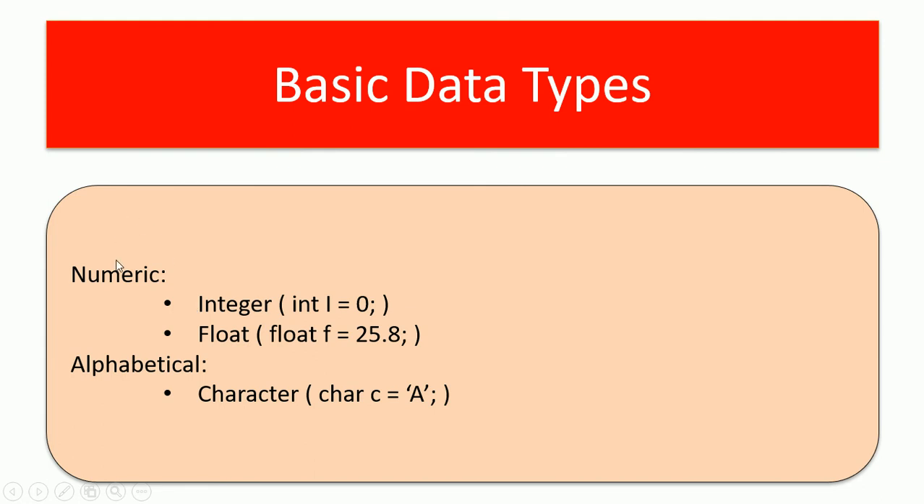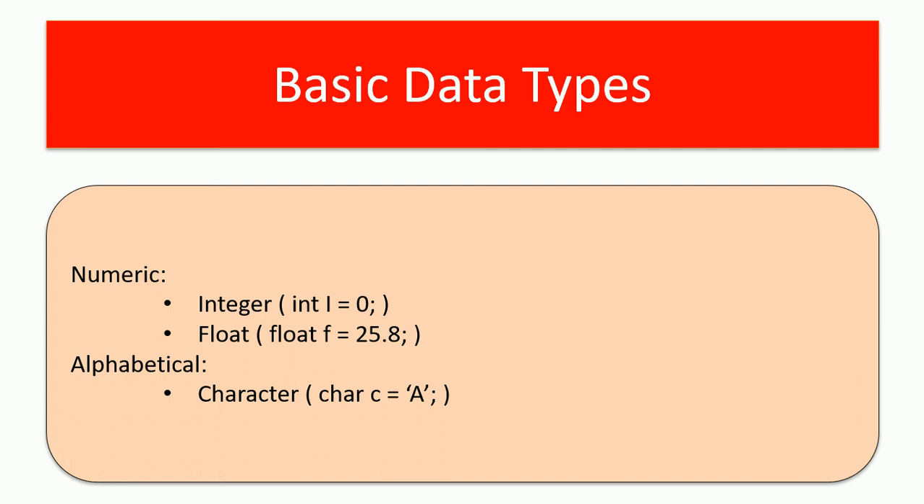There are three very basic data types or very frequently used data types that are mentioned here. Integer. Inside the bracket, I have given the sample syntax for that integer to be initialized. So integer, int I equal to 0 semicolon. Similarly, float is nothing but fractional value.